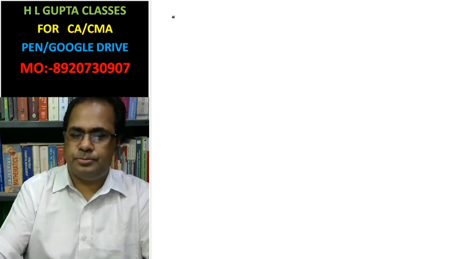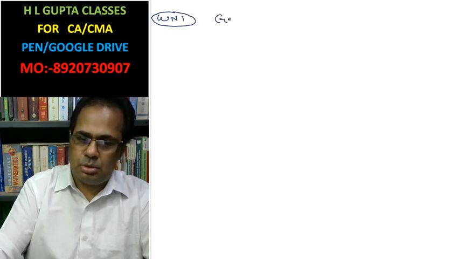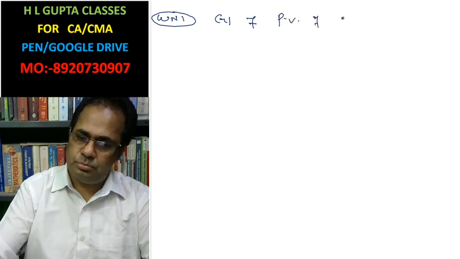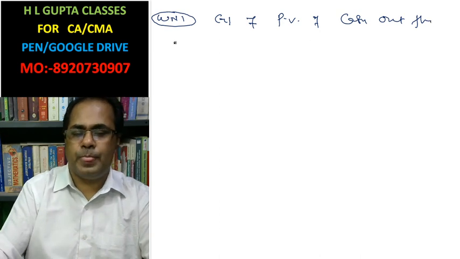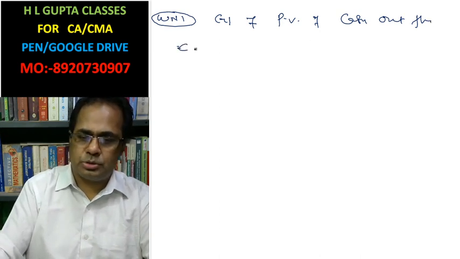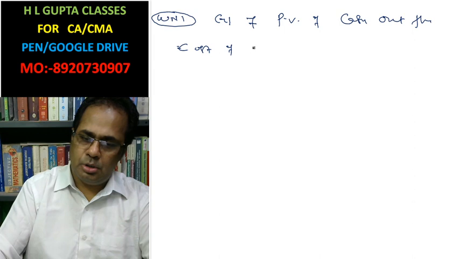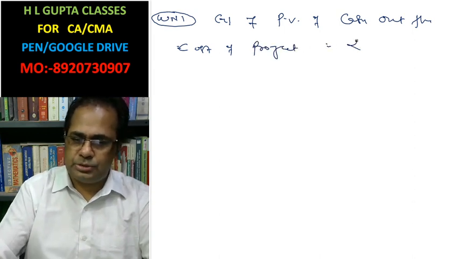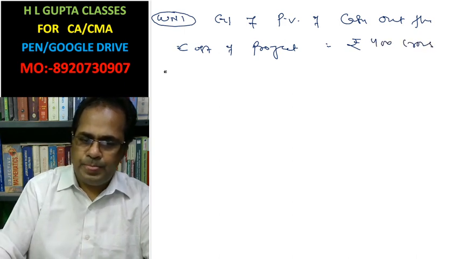Working note first. Calculation of present value of cash outflow, cost of project. It is already given, 400 crore. Working note second.